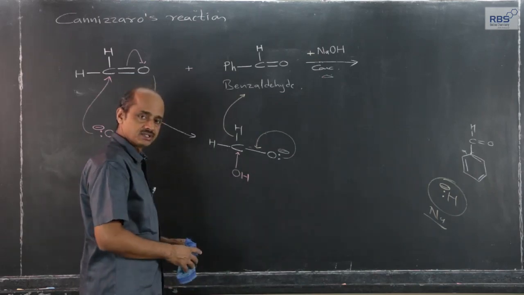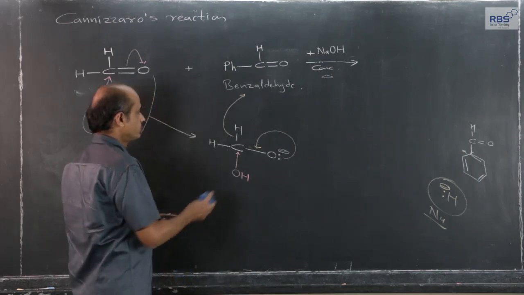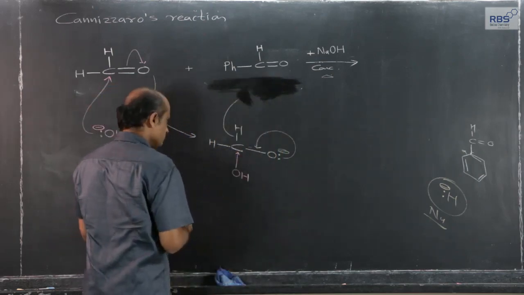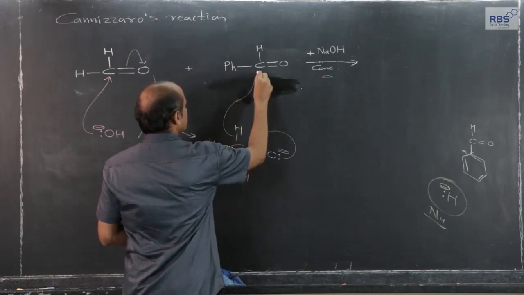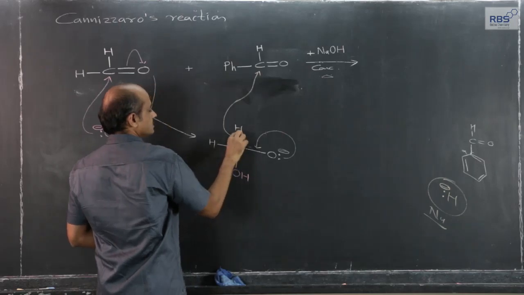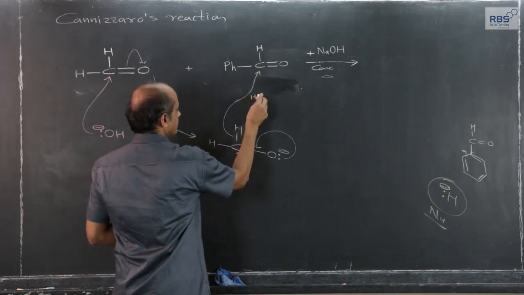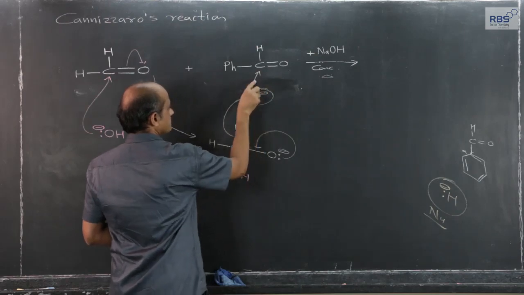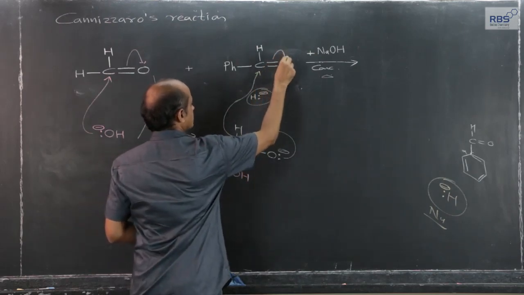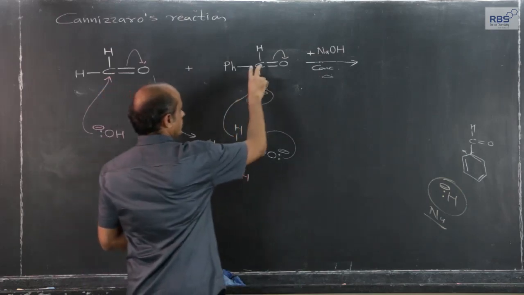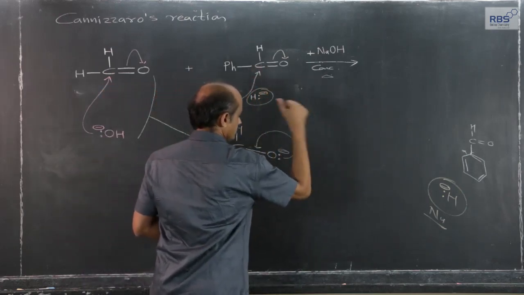Many more such examples or reactions we are going to consider in future. So this hydrogen attacks this carbonyl carbon in the form of hydride ion. The moment hydrogen attacks in the form of hydride ion, the pi electrons get transferred, and what we get, let me write it here.